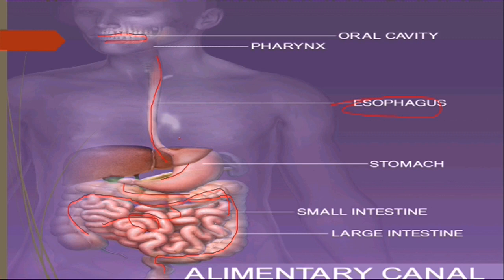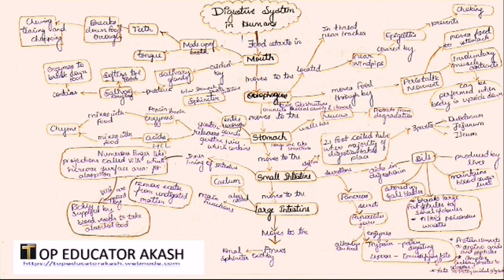So how can we define an alimentary canal? It is a tube which starts from the buccal cavity and ends at the anal sphincter. This is called the alimentary canal. Now let's start with the concept mind map.